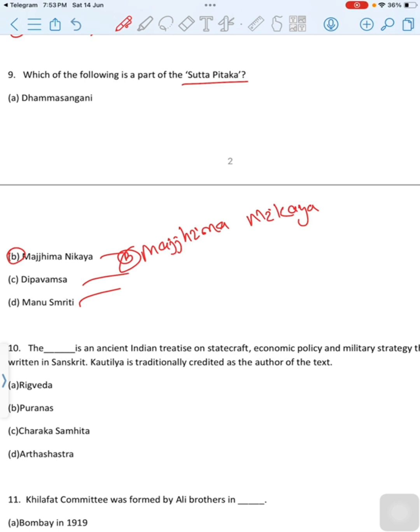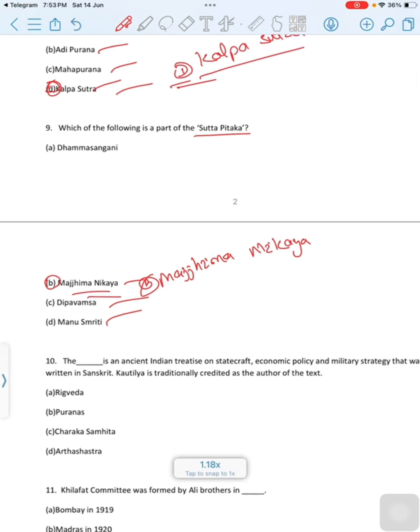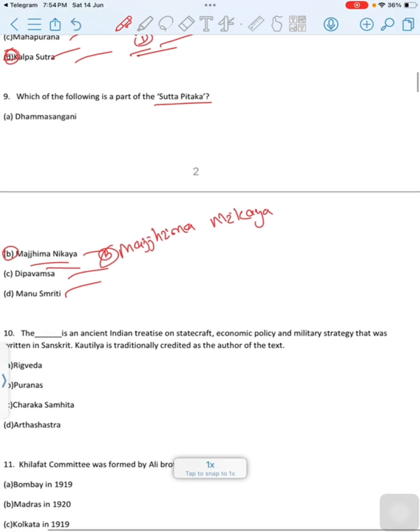Sutta Pitaka is divided into the following sections: Anguttara Nikaya, which comprises the numerical discourses; Digha Nikaya, which comprises the long discourses; Khuddaka Nikaya, which comprises the minor collection; Majjhima Nikaya, which comprises the middle-length discourses; and Samyutta Nikaya, which comprises the connected discourses of Buddha. Correct option is option B, Majjhima Nikaya. Then move to next question.